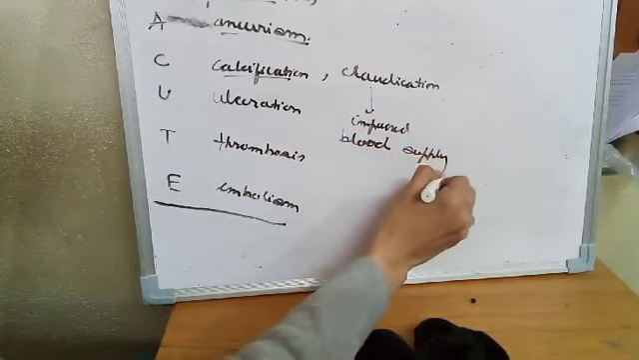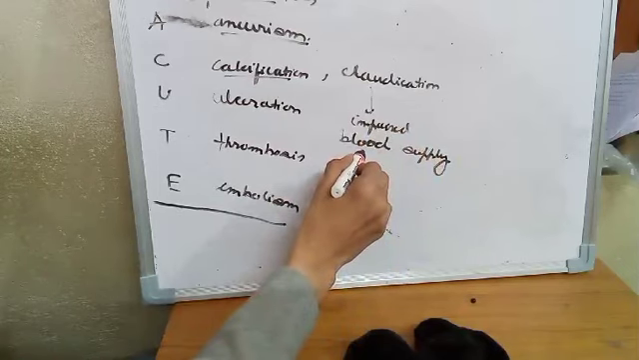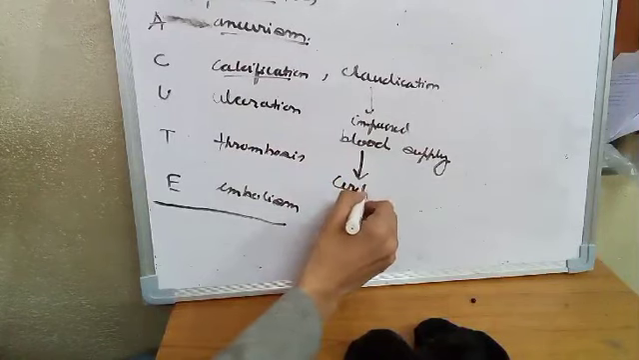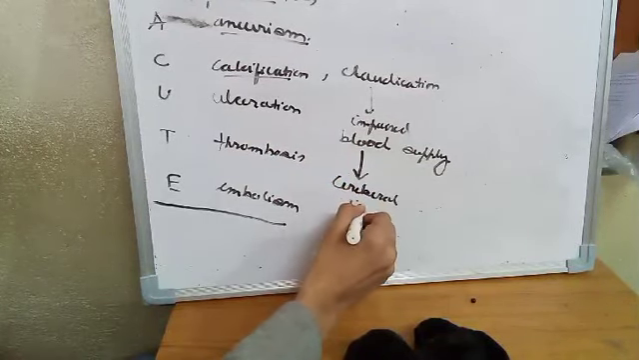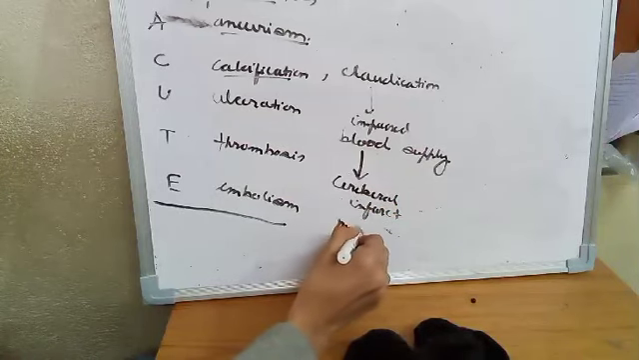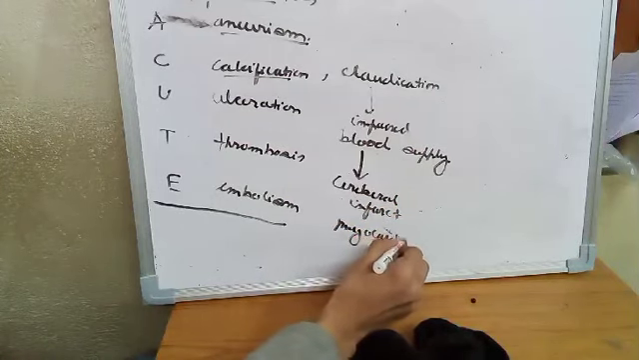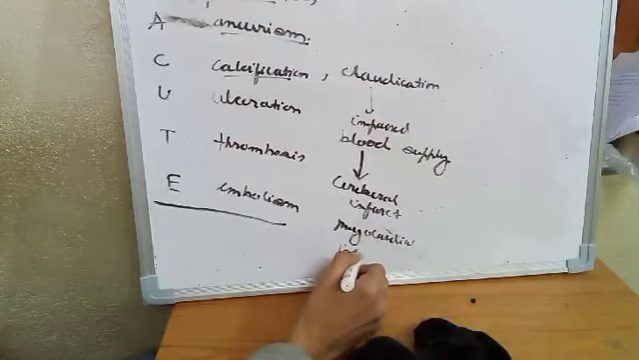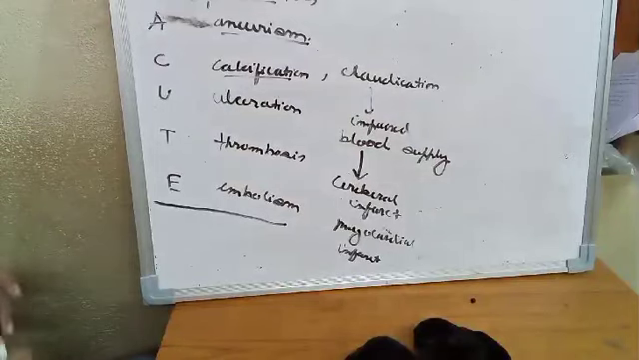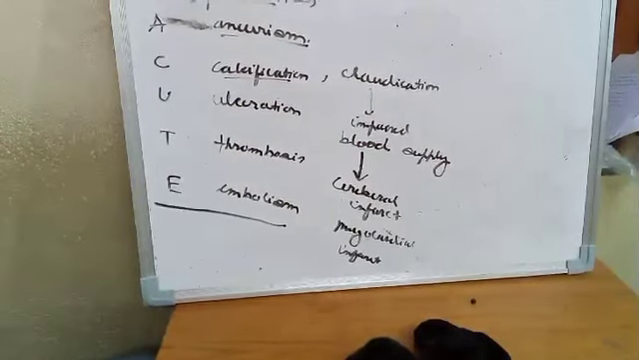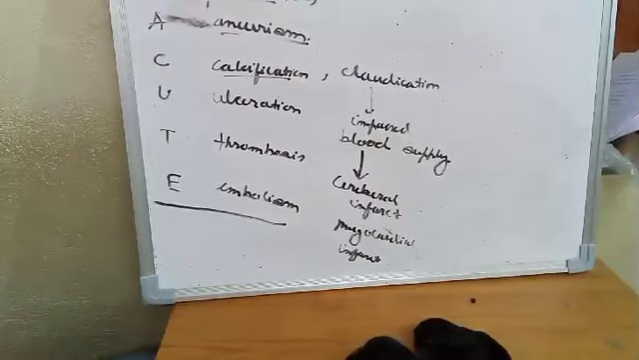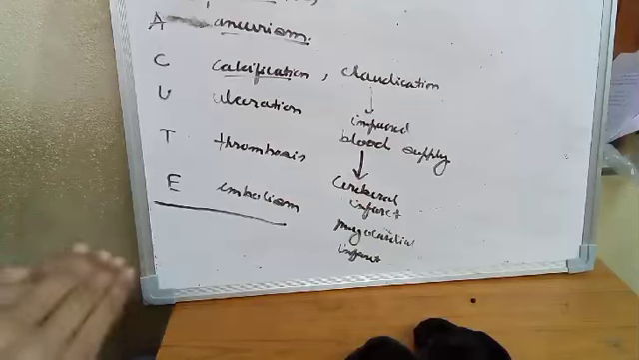That impaired blood supply can form an infarct. It forms an infarct in the brain, called a cerebral infarct, and that cerebral infarct can further lead to cerebral hemorrhage, or a myocardial infarct, MI. These are the complications: aneurysm, calcification, ulceration, thrombosis, embolism, claudication leading to impaired blood supply, myocardial infarct, or cerebral infarct.